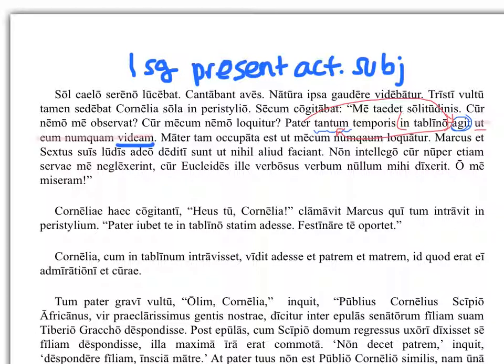So much time ut that videam, I see, but I numquam, I never see him. So what's the result of the fact that father spends so much time in his study? That Cornelia never sees him. And this is told in first person, so that's why it's that I never see him.